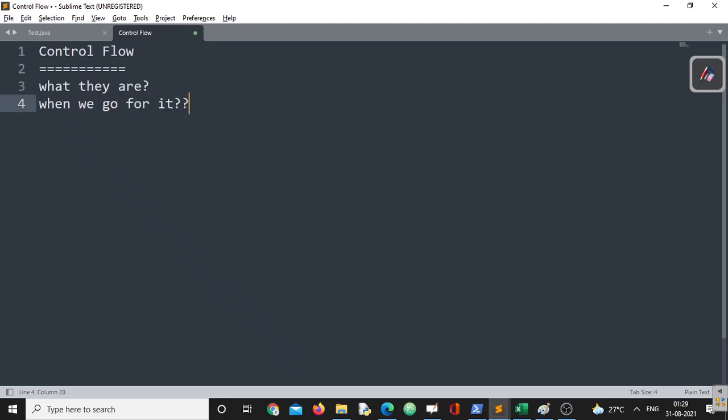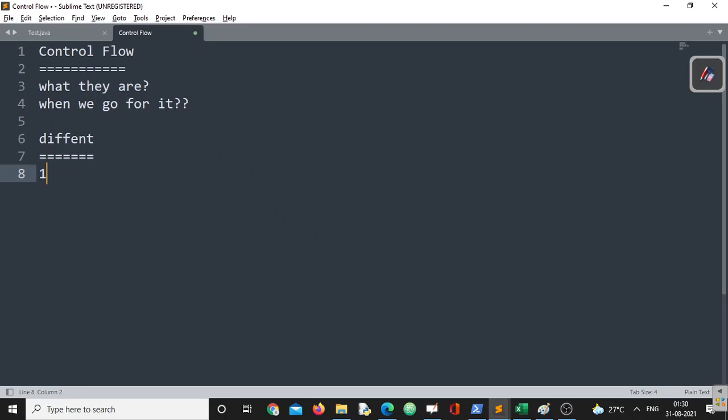This is very vital because the programmer has to decide which statement should be used at what point of time so that we can get maximum benefit out of it. Instead of saying how to use it, the most vital part is when to use it, and we have also discussed when to use these control flow statements. After that we discussed the different control flow statements offered by Java.